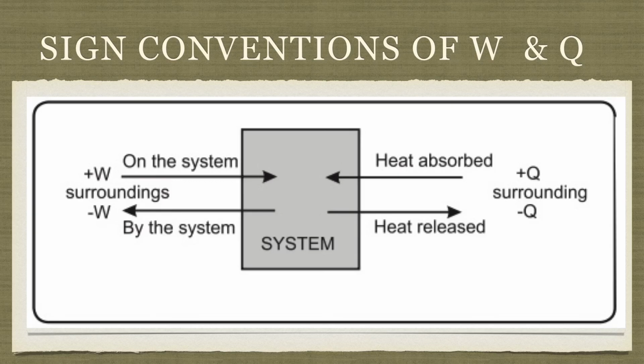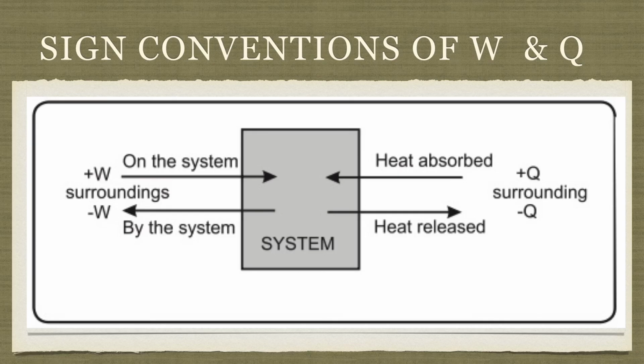If heat is absorbed by the system, that means energy is flowing inside the system, so Q will be positive in that case. When heat is evolved out, Q will be negative. You can understand heat absorbed is nothing but an endothermic reaction, and heat released is an exothermic reaction. So heat absorbed is positive, heat released is negative.